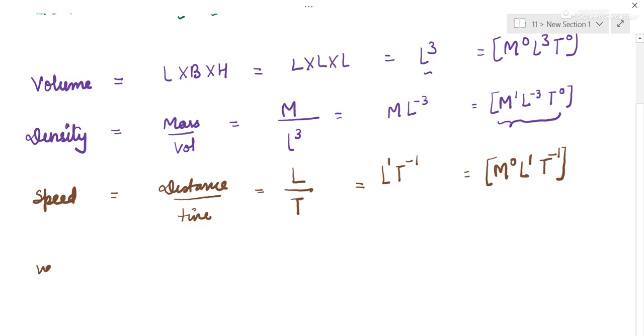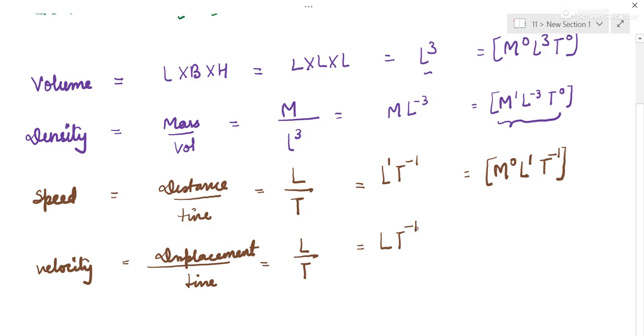Similarly, we can do it for velocity. Velocity's general formula is displacement upon time. Now displacement is also length, this is time. So its formula is the same, LT minus 1. So this can be written as mass to the power 0, L T minus 1.